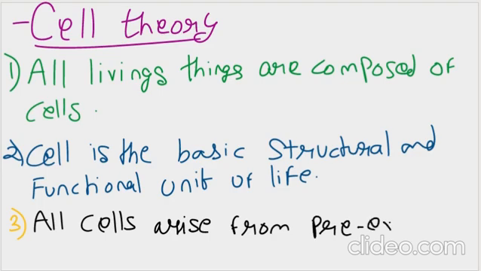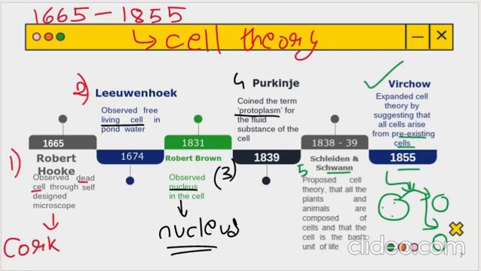What this means is that if new cells are to be formed, they will be formed from the old cells only. It's not like a new cell will suddenly come from somewhere. No, from the old cells which are there, the new cells will arise. So these were the three principles of the cell theory given by Schleiden, Schwann and Rudolf Virchow.